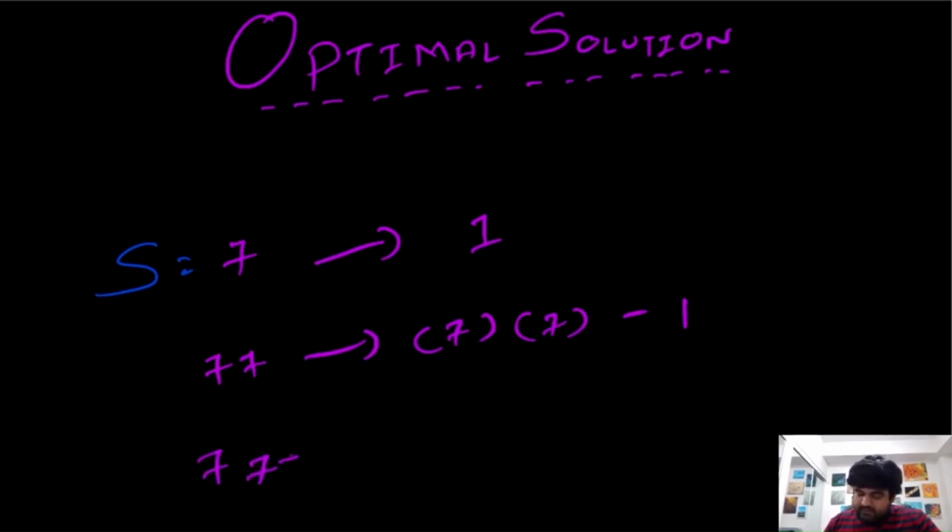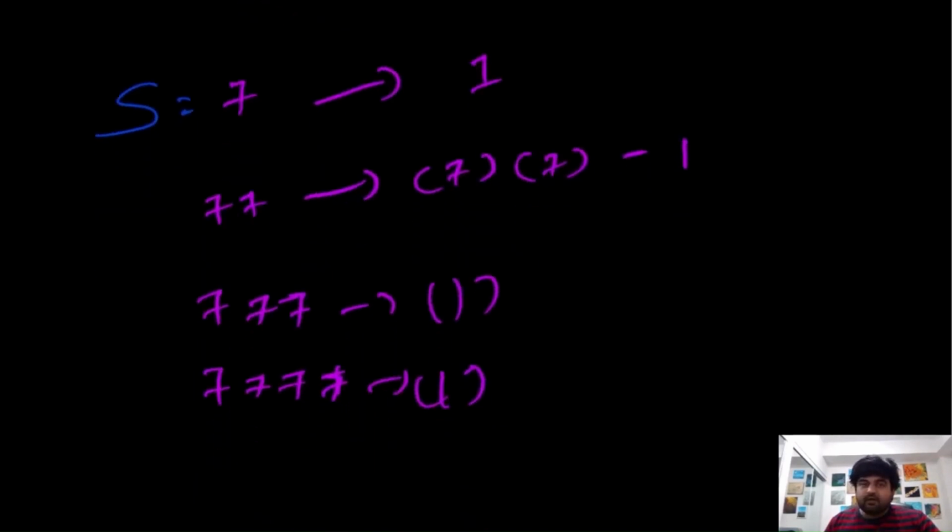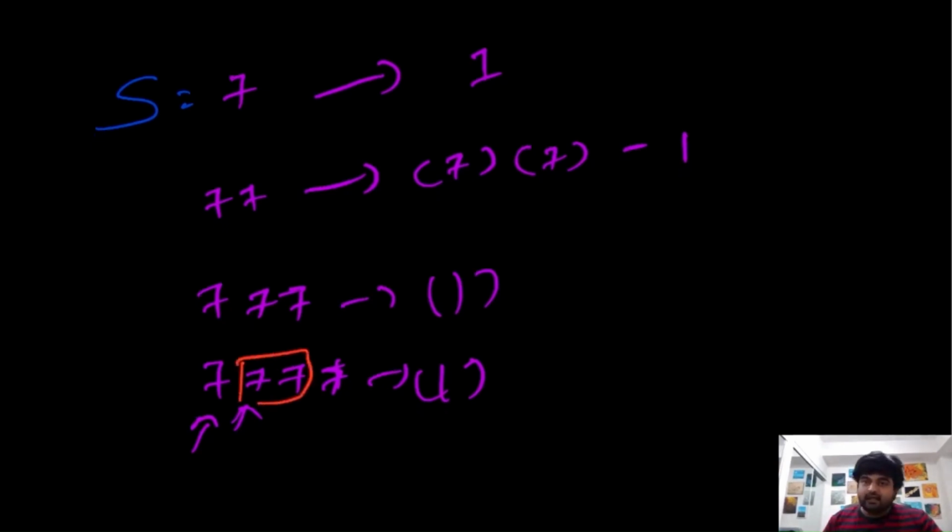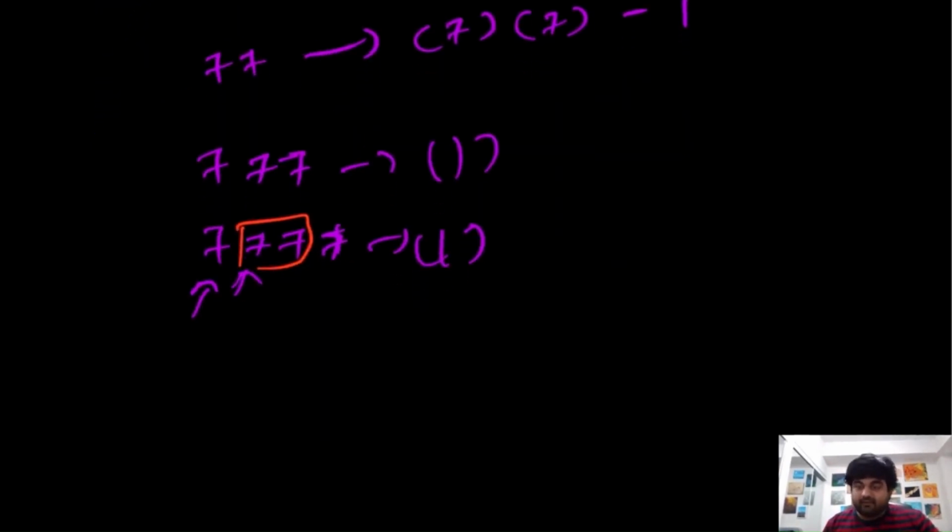Even if our value is 7777777, whatever the value we have, all of these can only be decoded one way, because all of these values form a string where we can only use individual characters. Now, what is the scenario where we can use characters that are not individual and we can collectively use a pair of elements?